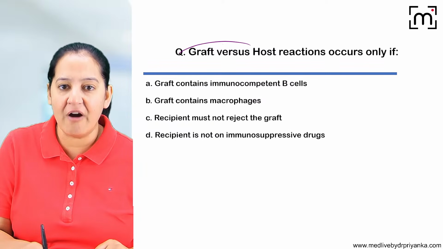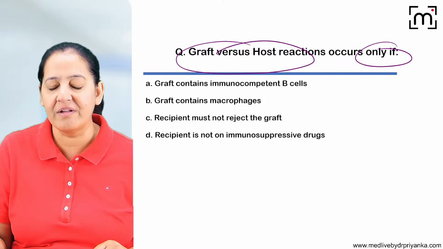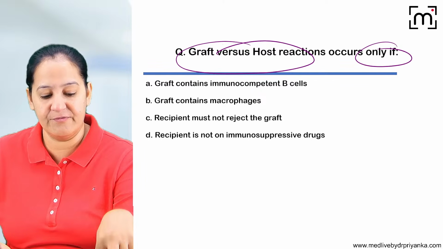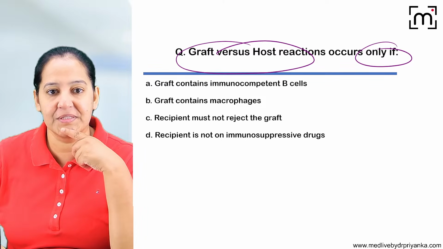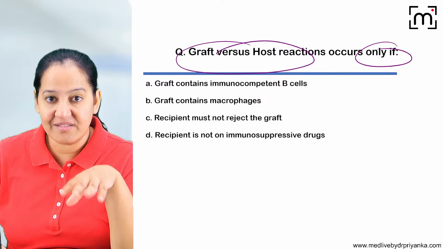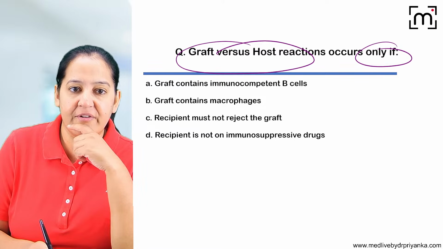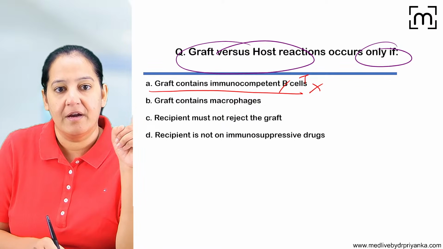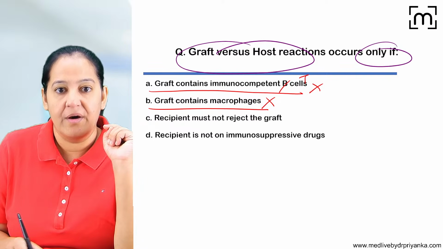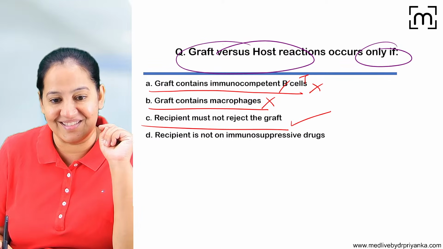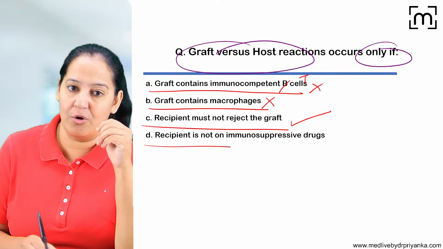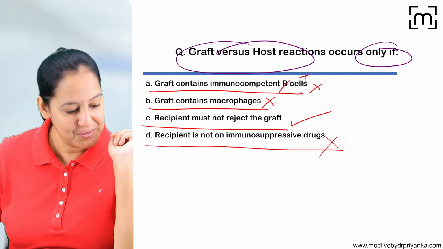The next question, graft versus host reaction occurs only if. I told you the two prerequisites for GVHD, graft versus host disease. They're asking the condition for GVHD. Is it graft contains the immunocompetent B cell? No, it should be T cell. No, this is not correct. Graft contains the macrophages? No. Recipient must not reject the graft. Yes. Recipient must be immunosuppressed. Then only it's possible. Recipient is not on immunosuppressive drugs. No, it's wrong. So C is the correct answer.